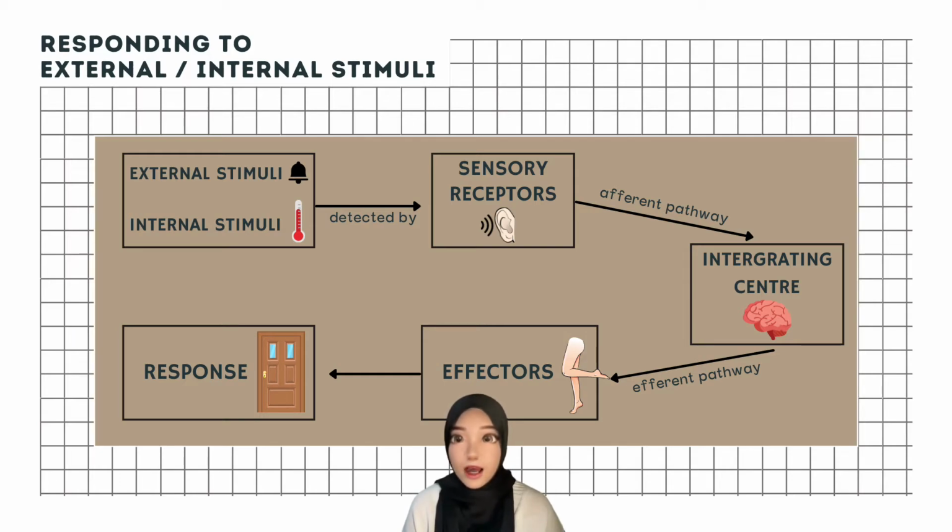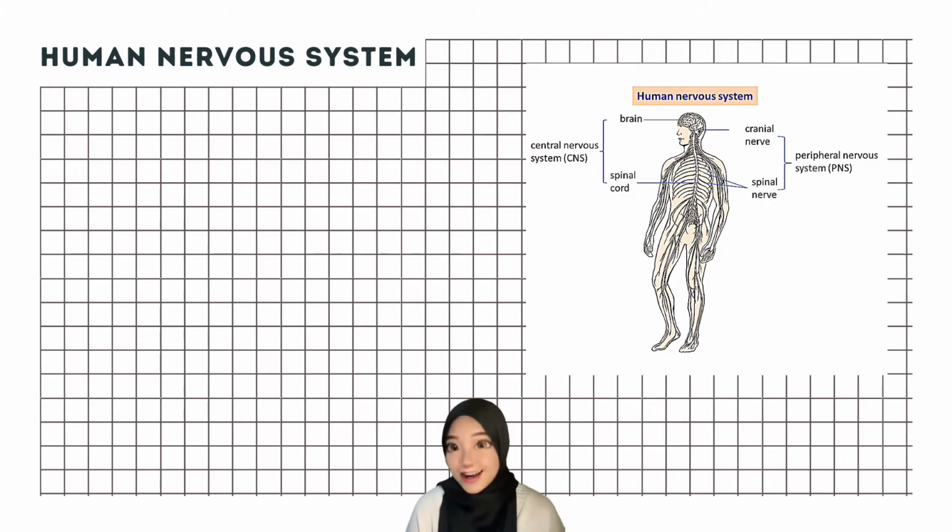For example, I will give a situation where we hear a doorbell ring. Our sensory receptors in our ears will detect the external stimulus, which is the sound produced from the doorbell. Then, our sensory receptors in the ears will send impulses to tell our brain to do the next step, which is to produce impulses and transmit them to the body organs that are responsible for the response. In this case, our brain will tell the muscles in our legs to go to the door and open the door.